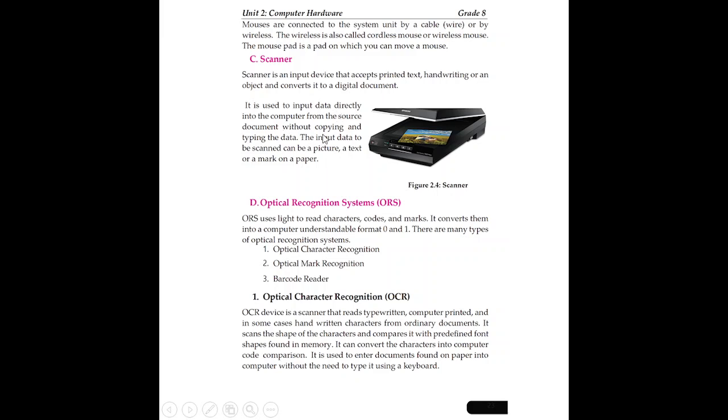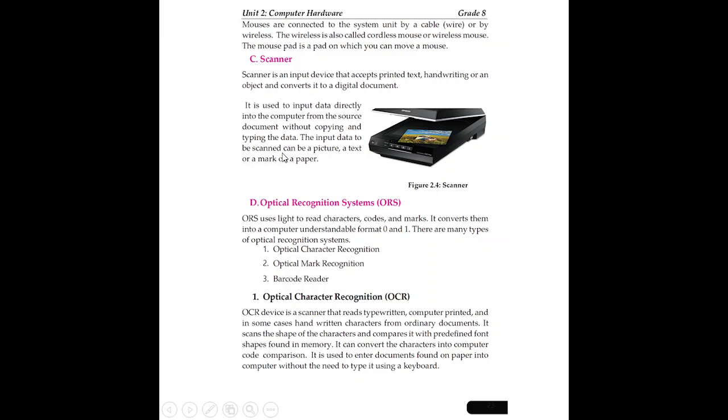For instance, any document that appears on paper is hard copy, and any document found on the computer system is soft copy. Therefore, a scanner helps you to change hard copy into soft copy. A scanner is an input device that accepts printed text, handwriting, or an object and converts it to a digital document. It is used to input data directly into the computer from the source document without copying and typing the data.